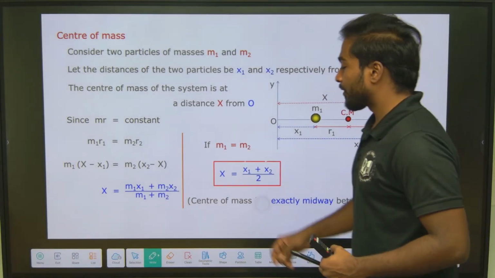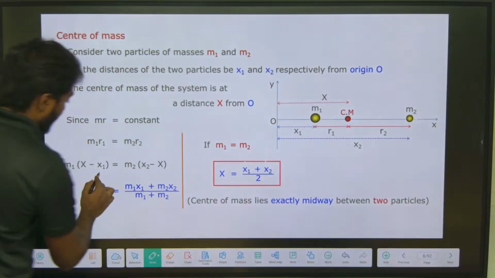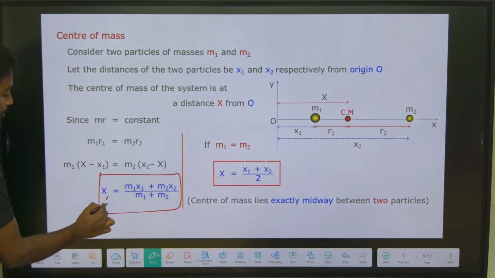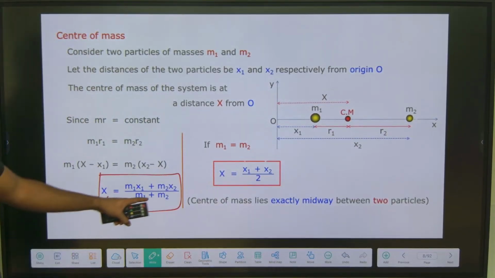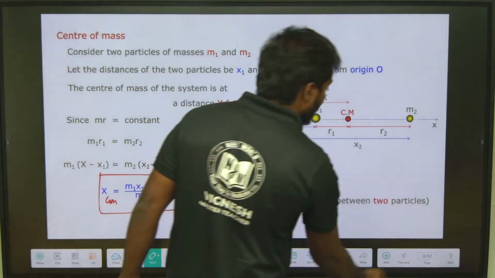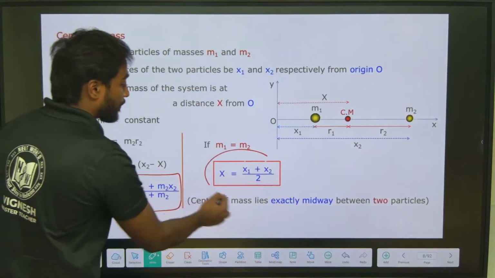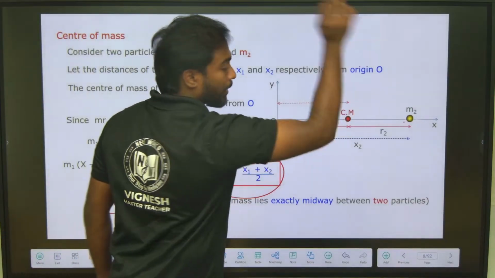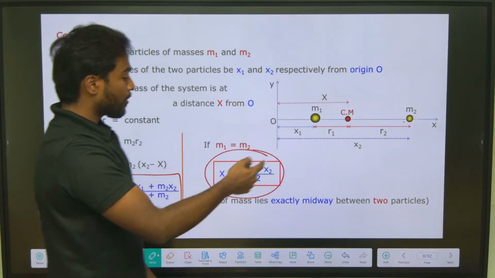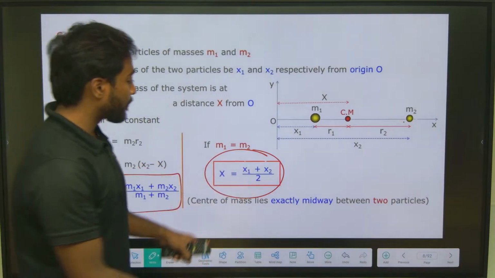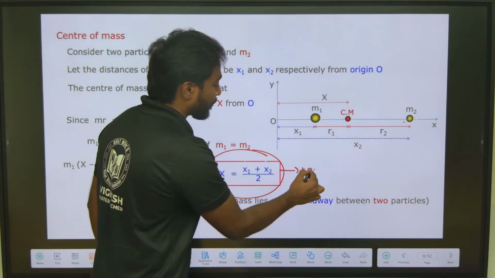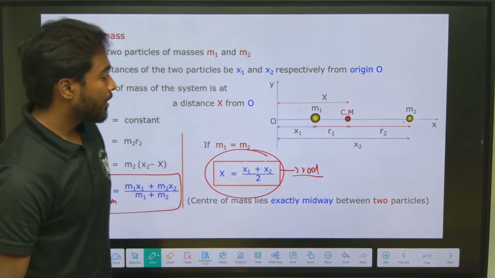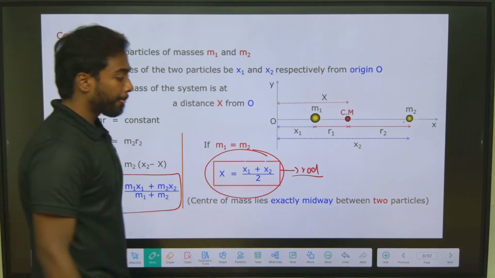But the original formula is: X center of mass equals m1 x1 plus m2 x2 divided by m1 plus m2. Why have we taken this when the masses are equal? It is exactly at the center, like the rod. If I take the rod, it is x1 plus x2 by 2.